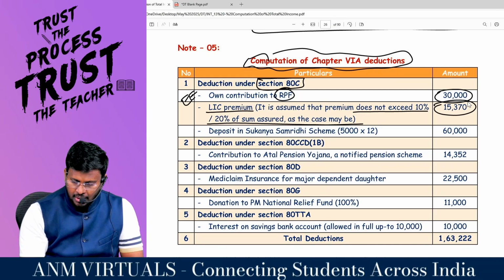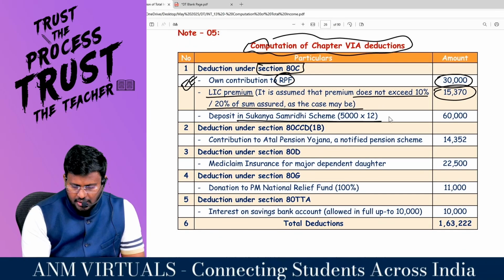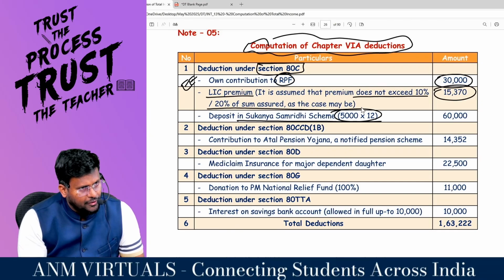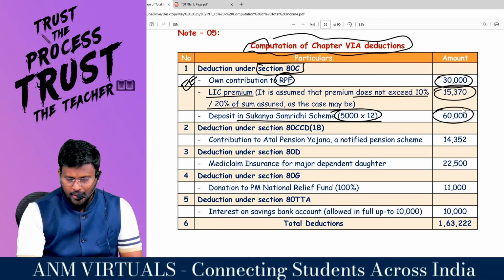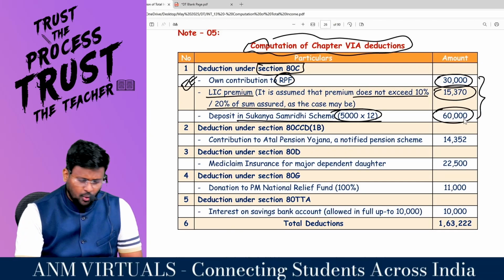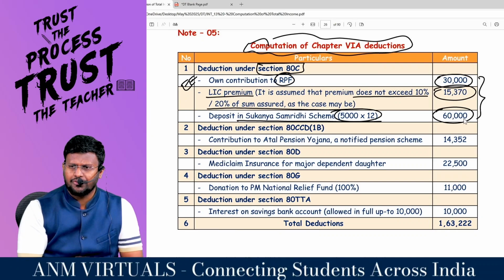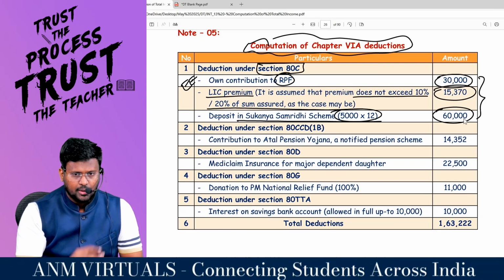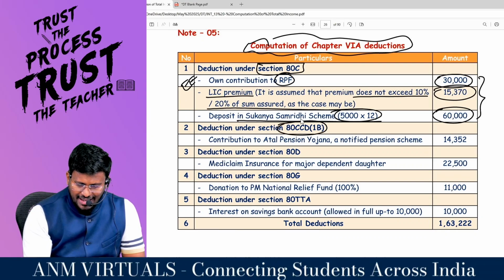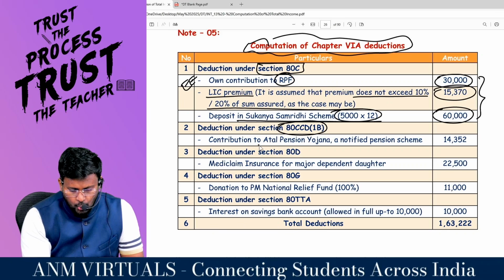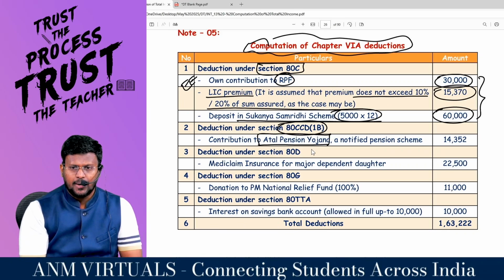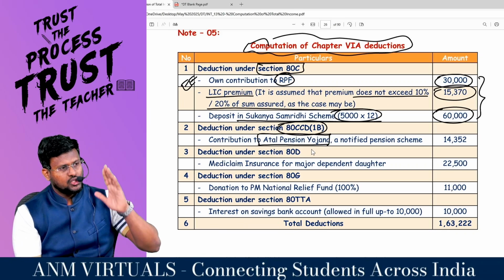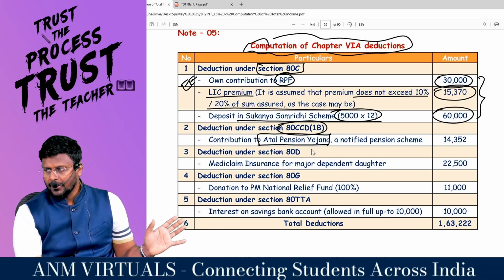We are assuming that this amount itself is restricted. Hello, sir. Deposit in Sukanya Samriddhi scheme. Every month you are contributing 5,000. For 12 months, 5,000 into 12 comes to 60,000. If you add it all, it will be less than 1,50,000. We are still in the safer position. Are you all really with me? Deduction under 80CCD subsection 1B. You are contributing to Atal Pension Yojana. Atal Pension Yojana is the Yojana of the central government. Are you all really with me?